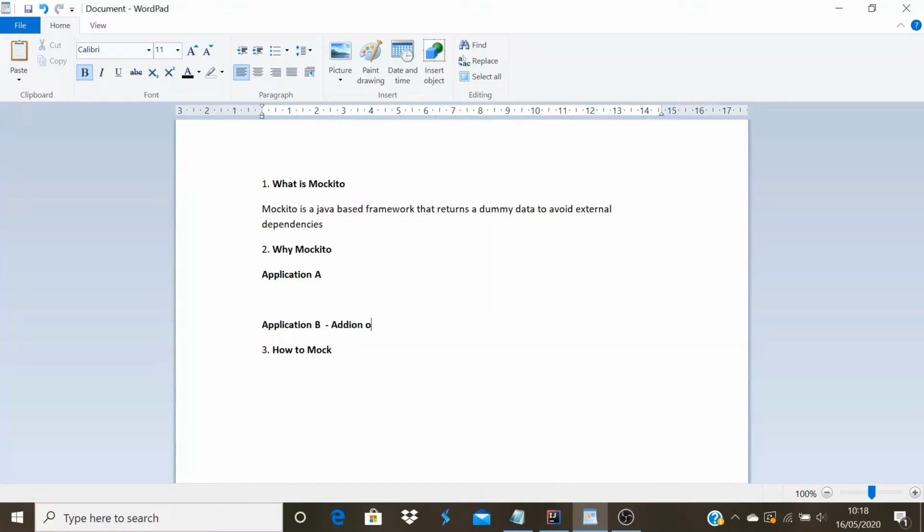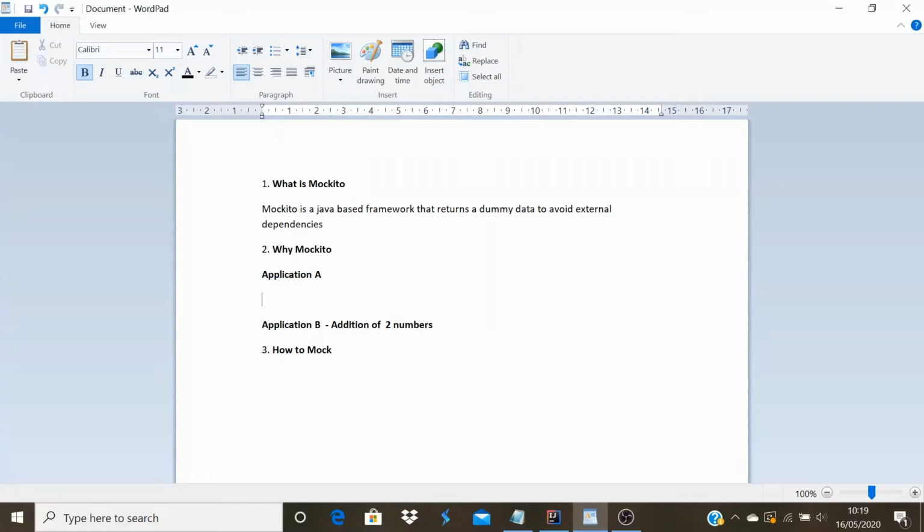For some reason, application B is not able to complete that work, and I don't want to wait for it. So instead of waiting for application B, I want to mock their service. I know what the sum of the two numbers will be.